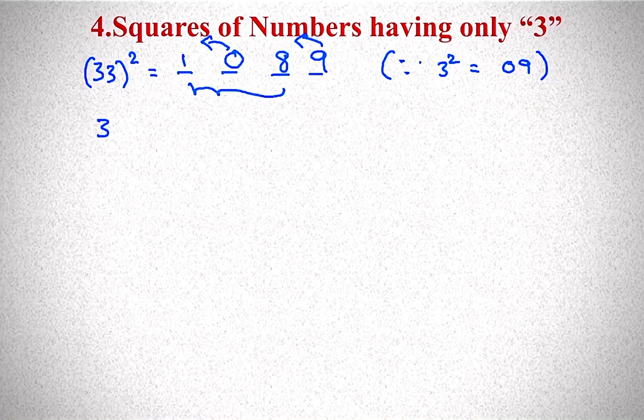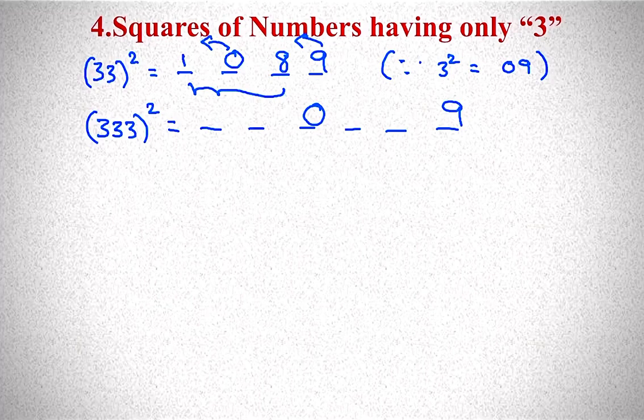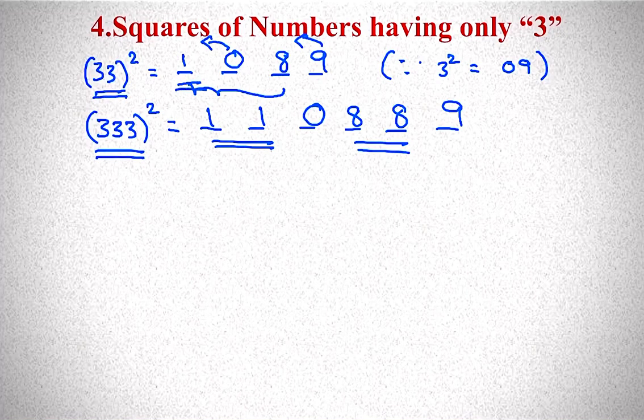If it is 333 square, as it is 3 digits, you will get 3 into 2, 6 digits. Keep 9 here. In the middle keep 0. 0 next number 1, keep 1, 1. And 9 previous number 8, 8. If you observe here, if 3 digits are there, you are getting 2 times 1, 2 times 8. If it is 2 digits, you are getting 1 time 1 and 1 time 8.